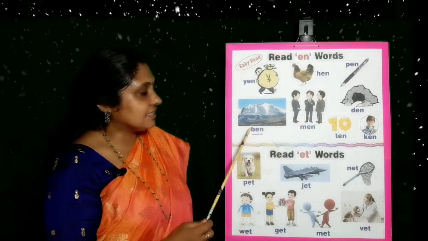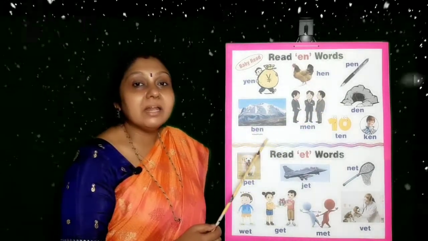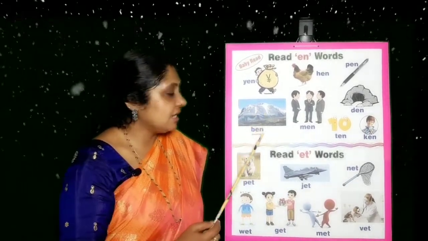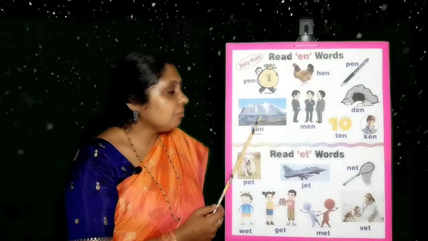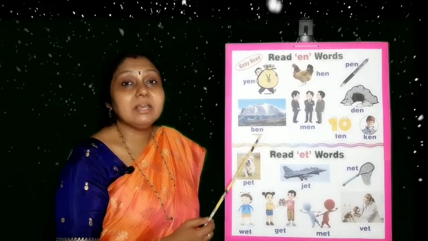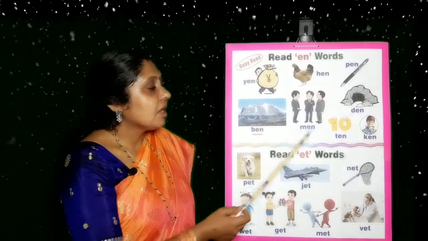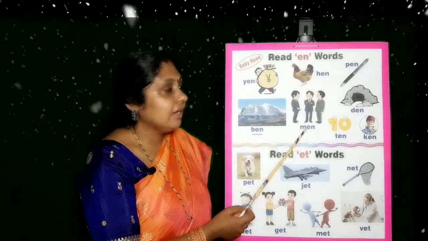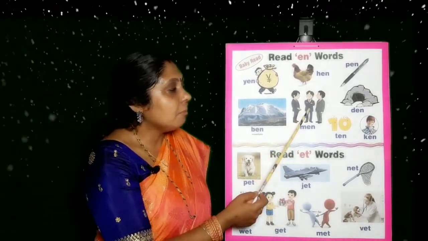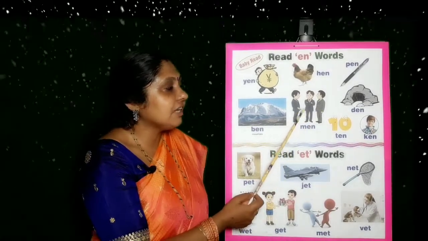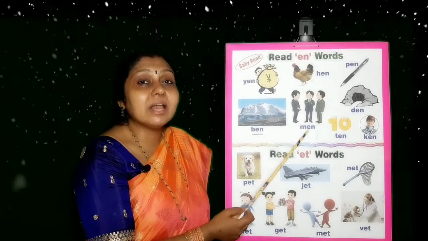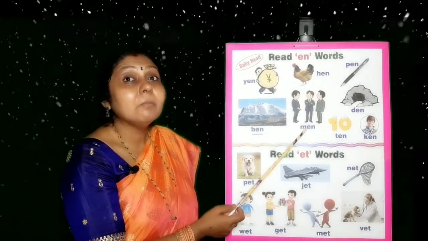Okay. Next, B-E-N. Ben. It is a name, or it is the name of a mountain peak. M-E-N. Men. You have 3 men, or you have 3 people here. When it is more than 1, you call them men.